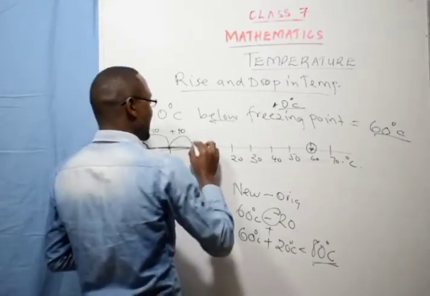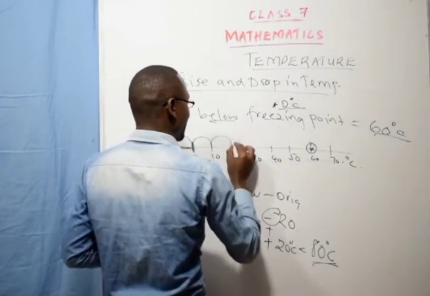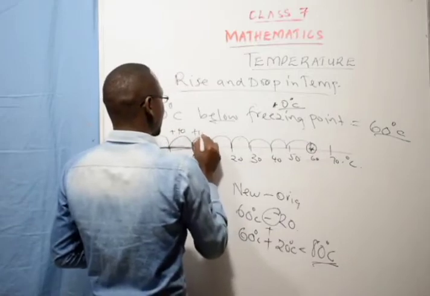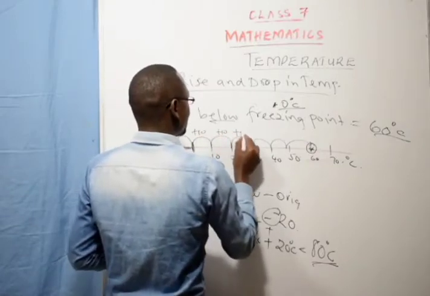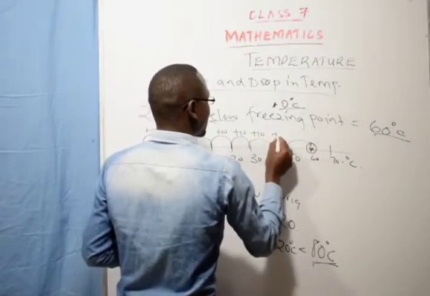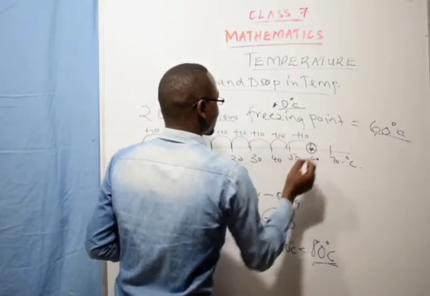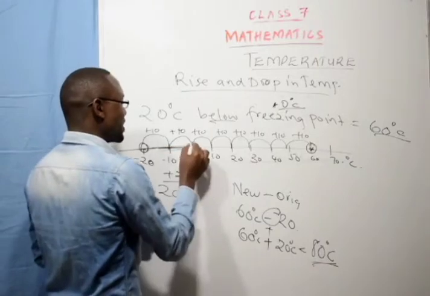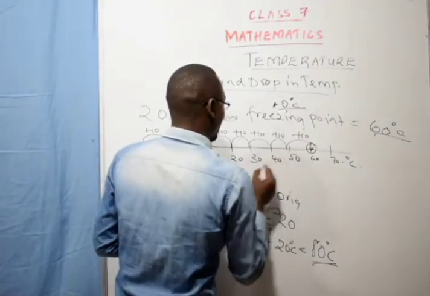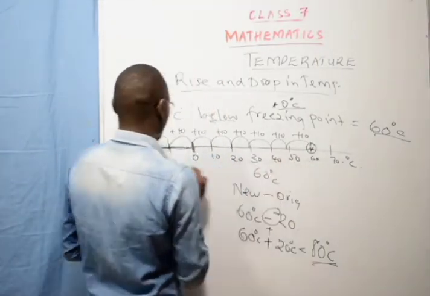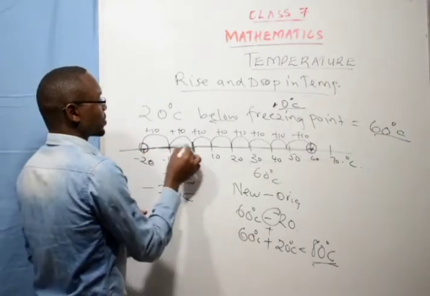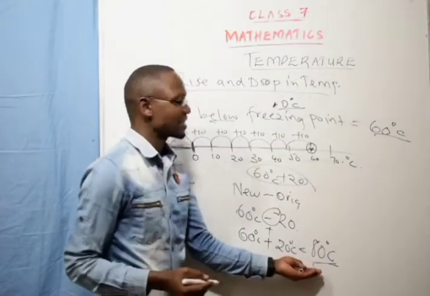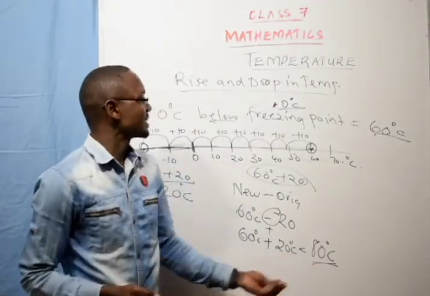Then it started rising again, plus 10, 10, 10, 10, 10, all the way up to 60. So you take from 0 to 60, those are 60 units, and from negative 20 to 0, that is what we are adding. So the temperature rise in this case was 80 degrees Celsius.